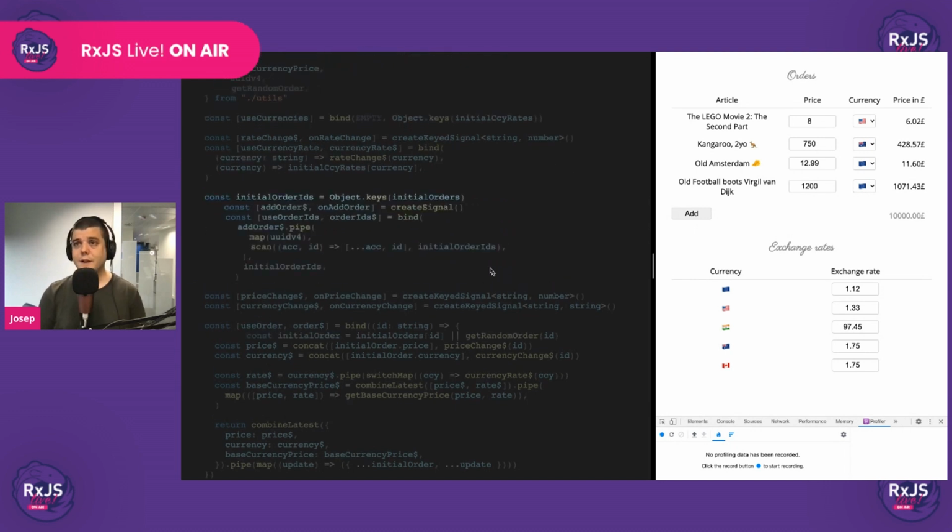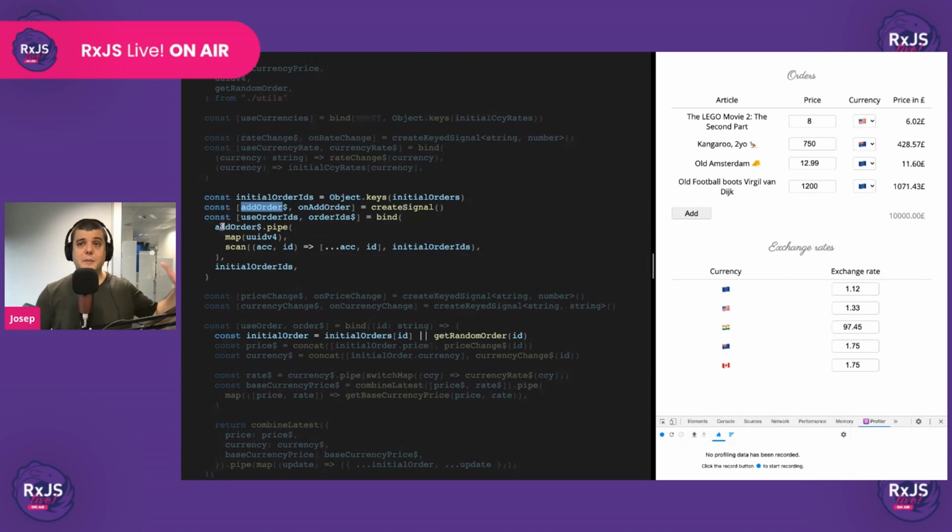So let's do that. We create this signal, and then we want to make sure that every time that the user clicks on this button, we create a new ID, and that we scan this to produce an array where we put the new ID at the end. Okay, and the initial seed for this scan is going to be the initial order IDs, of course.